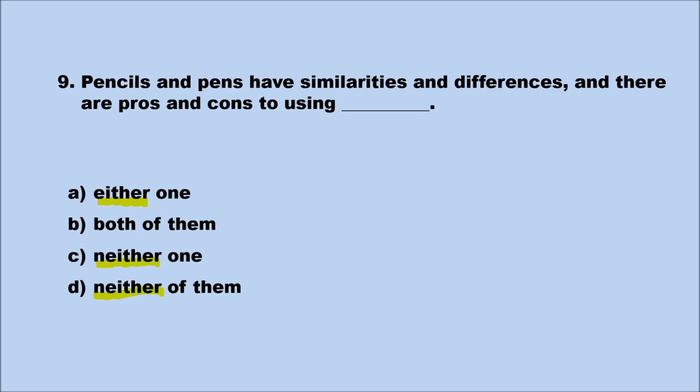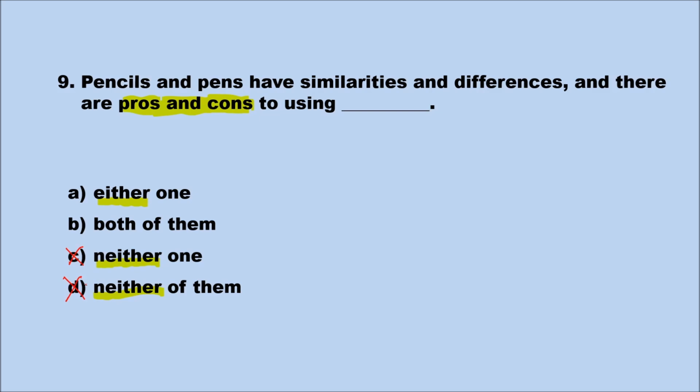Let's now look at the sentence. We have pencils and pens have similarities and differences, and there are pros and cons. What does pros and cons mean? The phrase means advantages and disadvantages. Correct. We have several different pronouns available to us. We have either, both, or neither. There are two choices that you can delete right away, neither one and neither of them, because neither means not one. You can't have pros and cons to nothing.